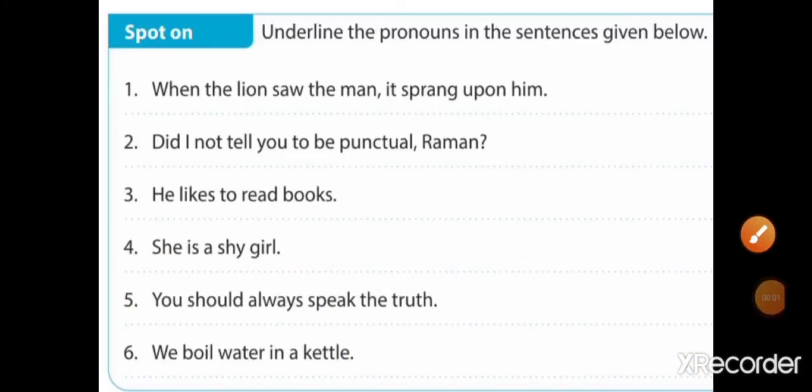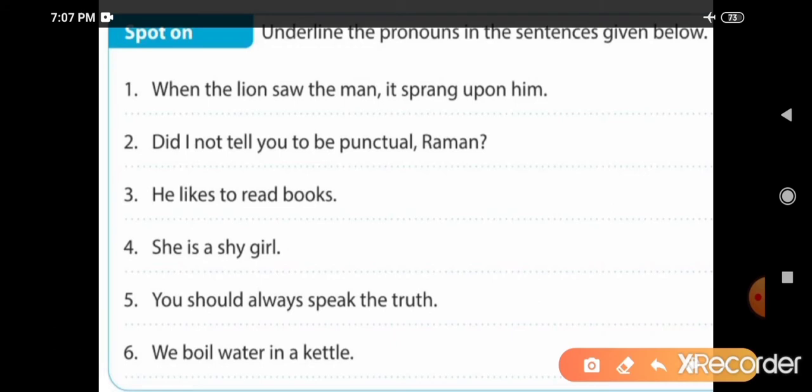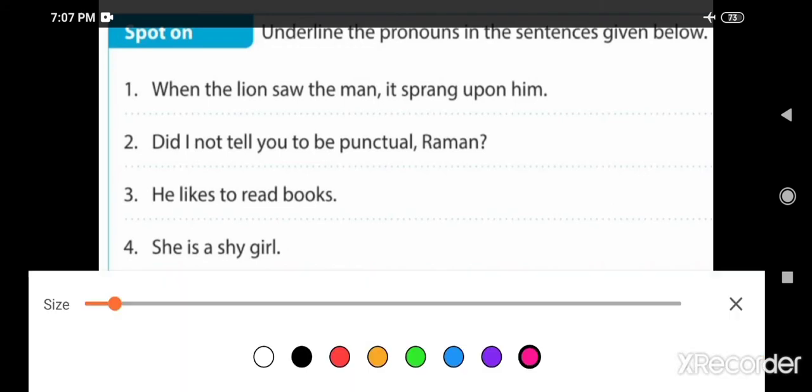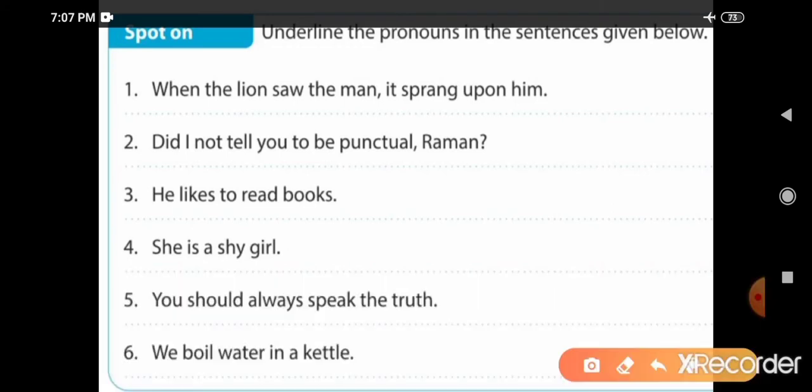First one is, when the lion saw the man, it sprang upon him. So here which word is used instead of a noun? Again read the sentence properly. When the lion saw the man, it sprang upon him. Here which word is the pronoun? Yes, it is the pronoun.